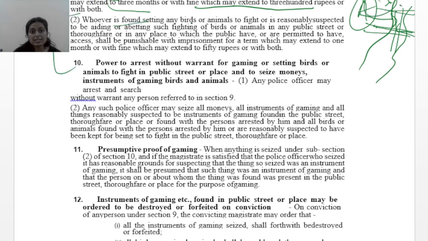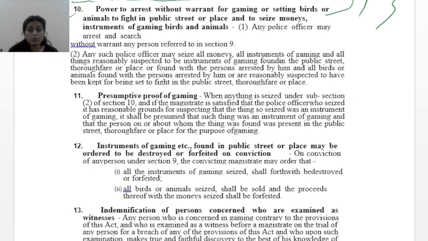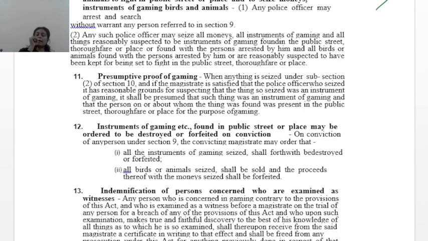Whoever is found setting any bird or animal, here it is very specific about birds or animals, to fight, or is reasonably suspected to be aiding or abetting such fighting of birds or animals in any public street or through fair or in any place to which the public have or are permitted to have access shall be punishable with imprisonment for a term which may extend to 1 month or with fine which may extend to 50 rupees or both. Even if you are suspected, you are liable for punishment which may extend to 1 month and fine.